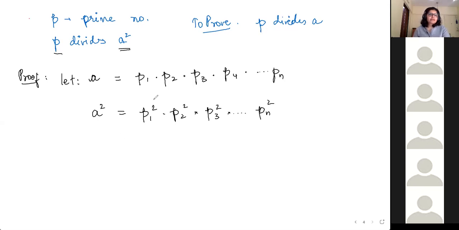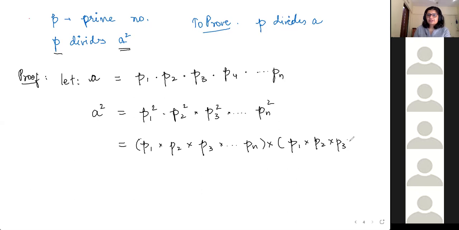I can also write it as, if I want to lay out all the factors without exponents, in simple terms, P1 into P2 into P3 into so on till Pn. And this whole thing is repeated again, into P1 into P2 into P3 into so on till Pn.